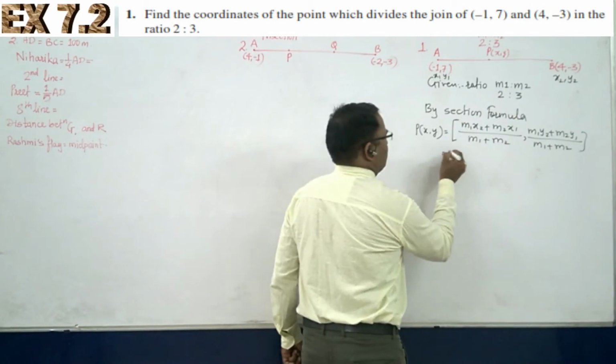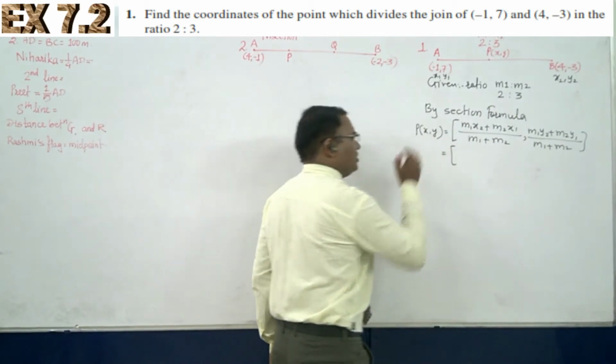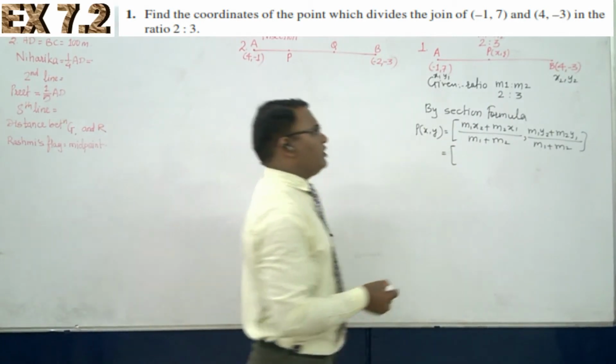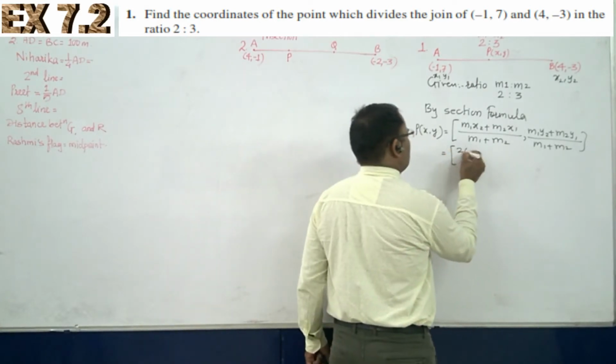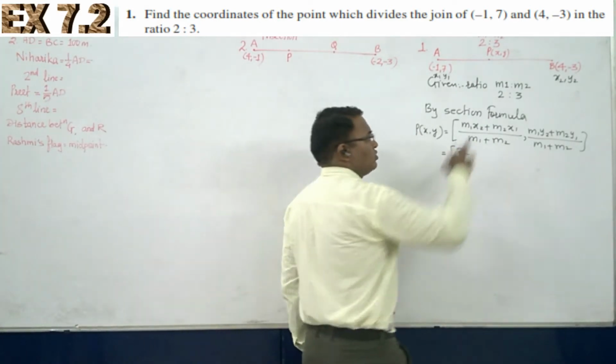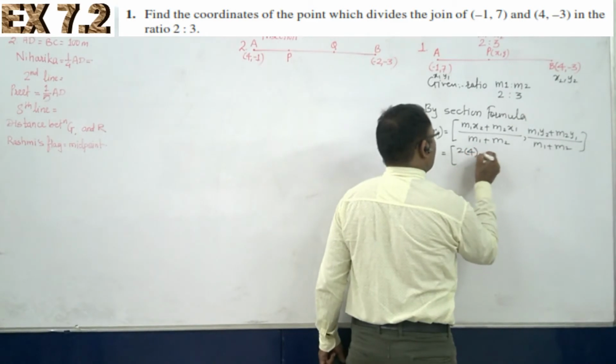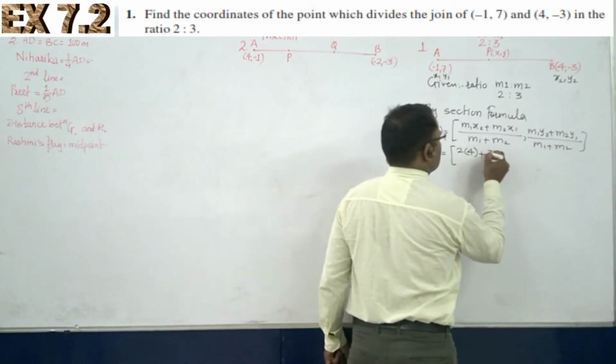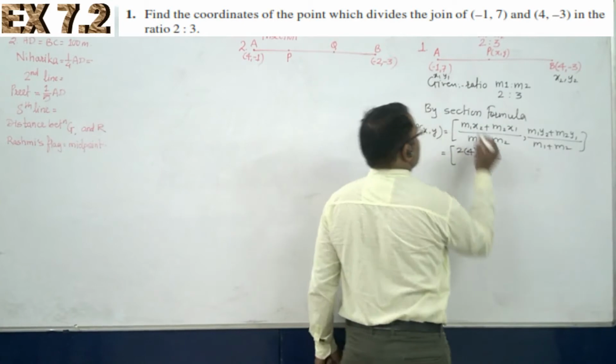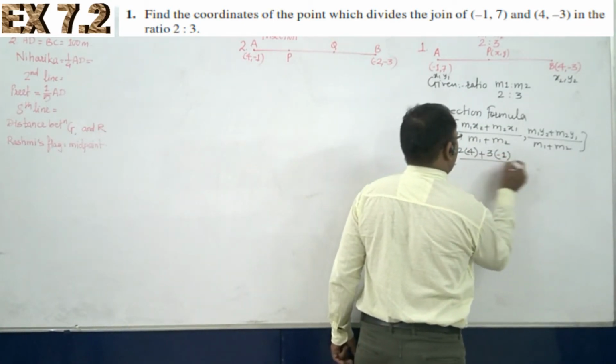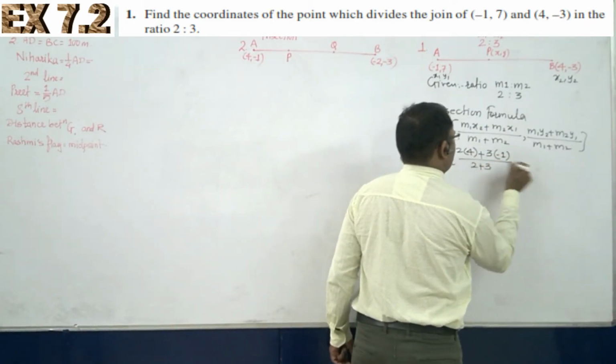Okay. Now only you have to put in the values. What is the value of m1? It is 2. Okay. What is the value of x2? It is 4. Plus, what is the value of m2? It is 3. And then x1 is -1, divided by 2 plus 3.